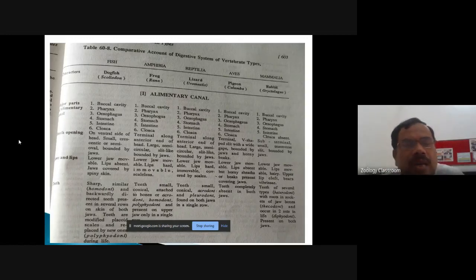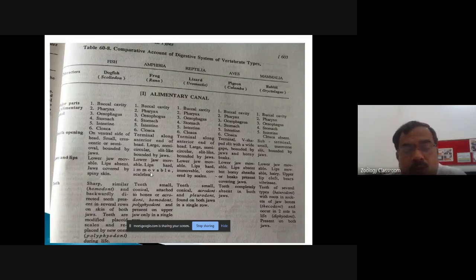Now come to the third characteristic property of the system, that is the jaws and the lips. So information of the jaws and lips in all the 5 classes. First, in case of the dogfish, the lower jaw is movable, lips are absent, and the jaws are covered by the spiny skin. Okay, so this is regarding the information of the jaws and lips in case of the dogfish.